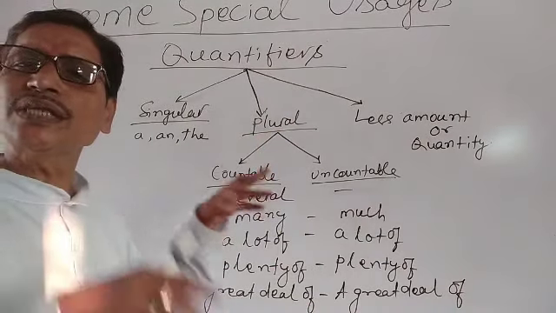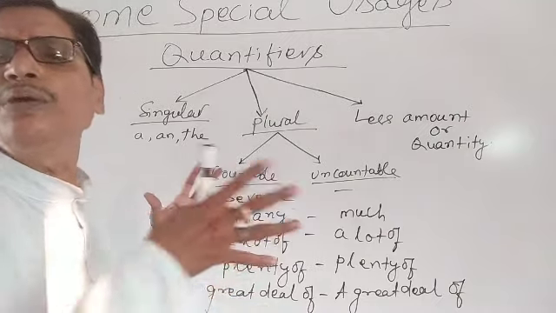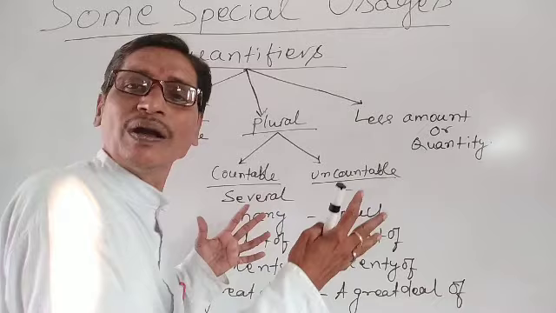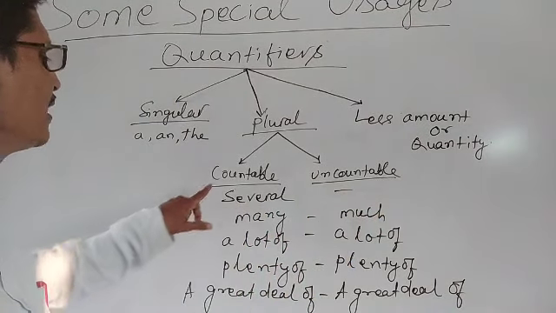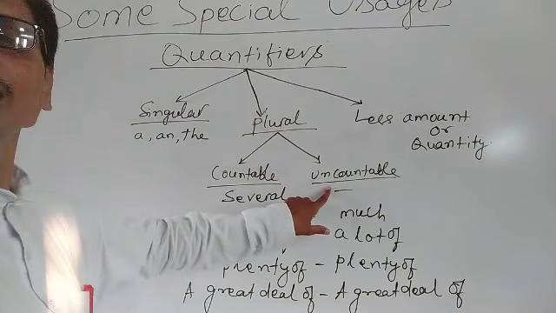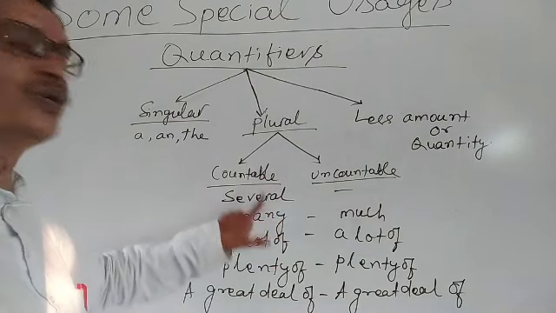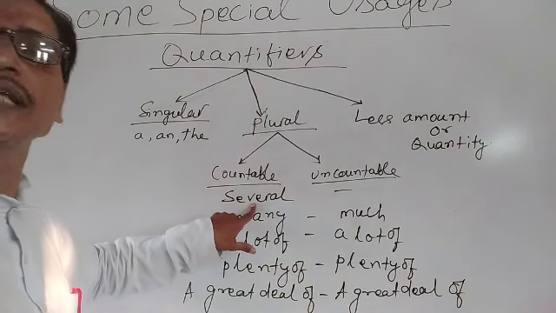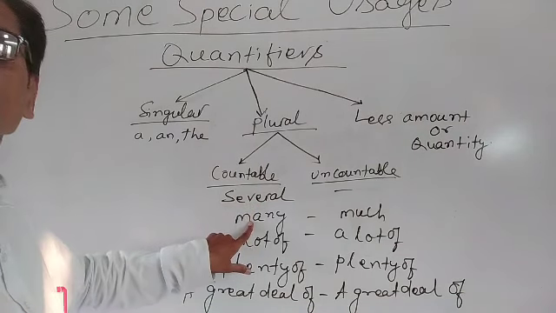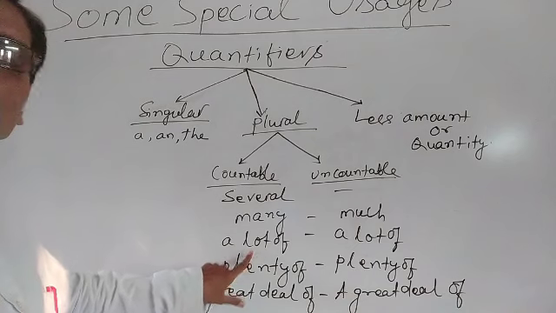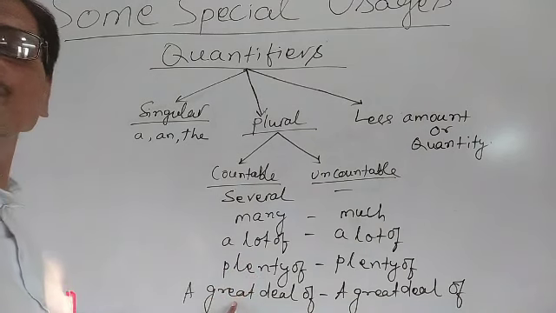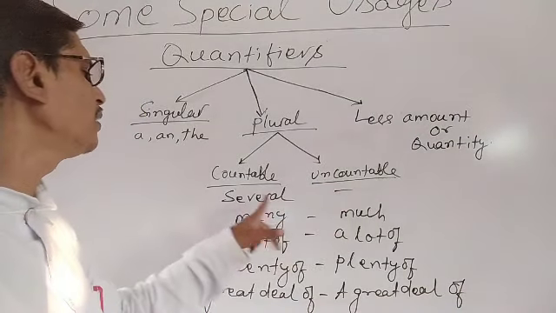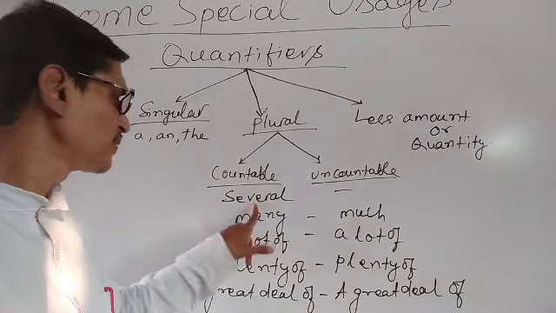Similarly, we use some quantifiers to talk about the plural unit of the subjects, the quantity of the subjects. You see, there are quantifiers for countables as well as for uncountables. For countables, what do we use? We use several, many, a lot of, plenty of, a great deal of. For example, I have several books.